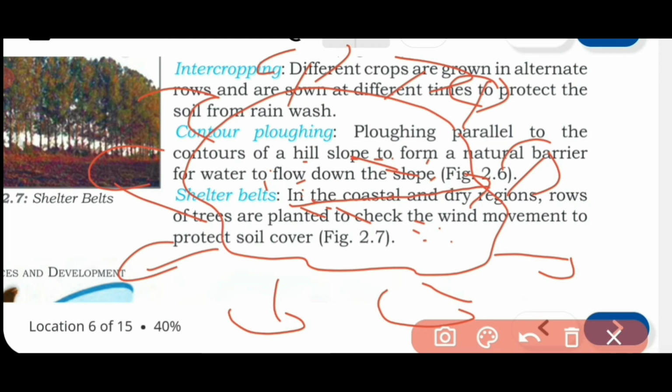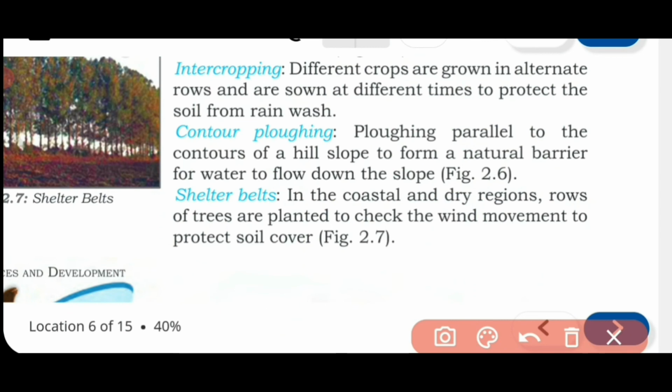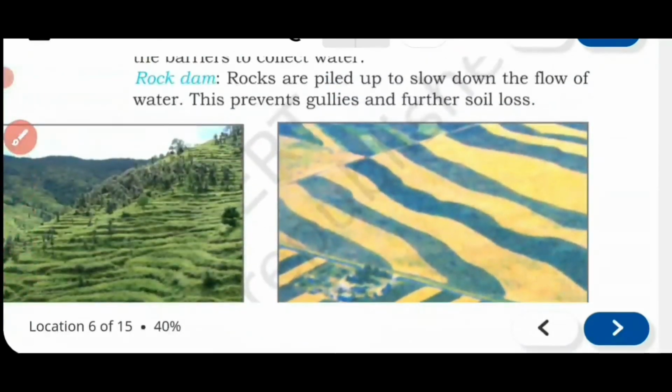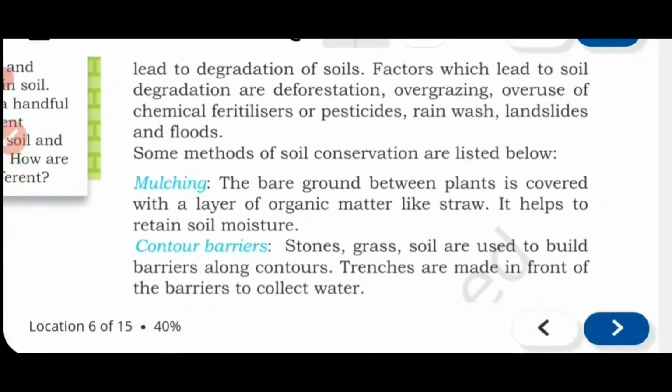Then this wind will not be able to carry the sand to another place. So we have made a shelter, a barrier, by planting trees around the desert. In that way we can protect the soil so that it will not move to another area. So these are the methods you need to keep in mind for how soil conservation can be done.